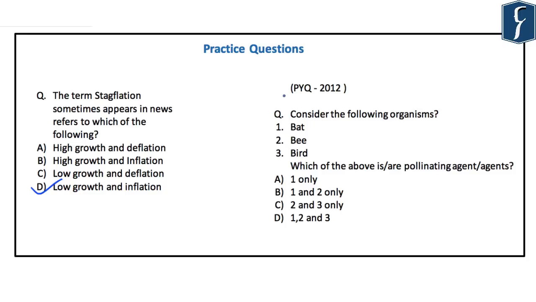Question second is related to a previous year question that was asked in the year 2012, and it is related to environment and ecology. The question reads, consider the following organisms: bat, bee and bird, and it requires us to answer which of the above is or are pollinating agent or agents. So here you should note that all the three are pollinating organisms. Thus D is the correct answer. 1, 2 and 3 are the answers.